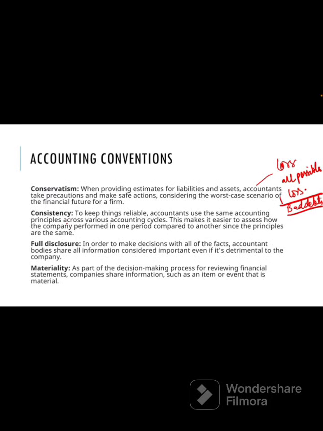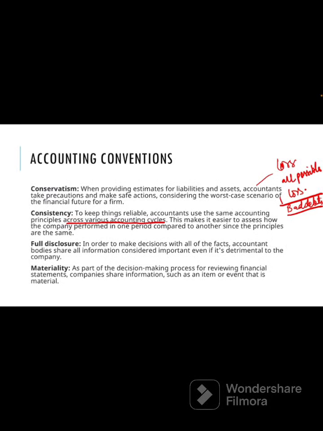Next is called the consistency principle, or convention of consistency. To keep things reliable, accountants use the same accounting principle across the accounting cycle. This makes it easier to assess how the company performed in one period compared to another, since the principles are the same. So whatever method you are practicing, that method should be followed for all the years. So it is easy to compare the financial statements of the company.